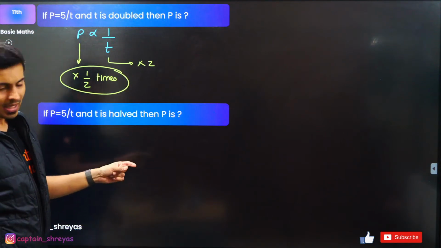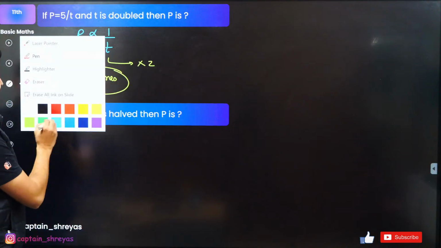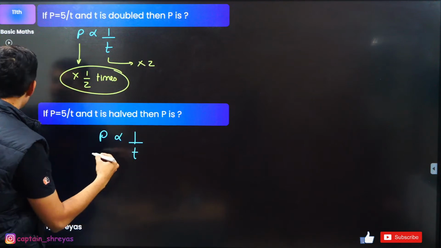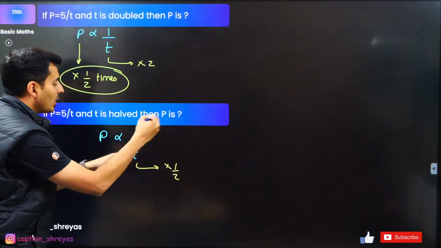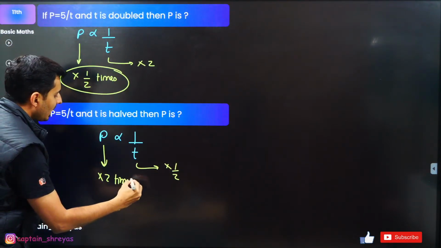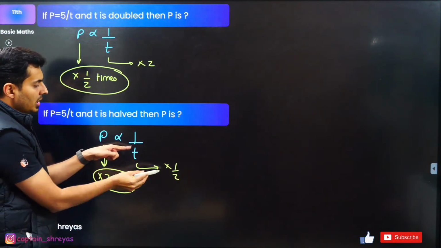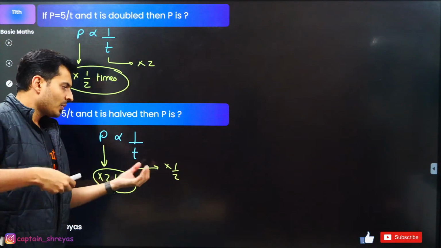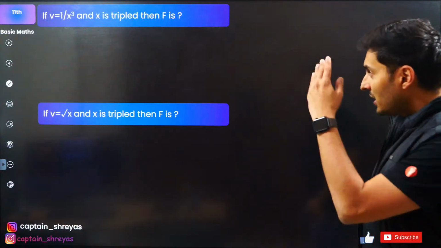Very nice. Excellent. P is phi by T, T is halved, then P will be, come on guys, this should be easy. Here again, P is inversely proportional to T. You have made T half, so this 2 will go on the top, and that will make it 2 times. Correct? Because T is there in the denominator. When you put half below, that 2 will go on the top. So P will become 2 times. Exactly. Very good. Next question.